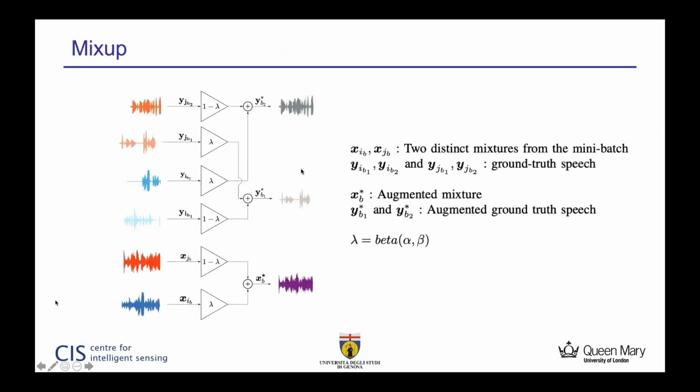Going towards mix-up, it is mixing two distinct mixtures from a mini batch. Here X_i^b and X_j^b are mixed with mixing factors of lambda and 1 minus lambda, where lambda is drawn from a beta distribution parameterized by alpha and beta. And similarly, we mix the sources as well, as you can see in the figure.